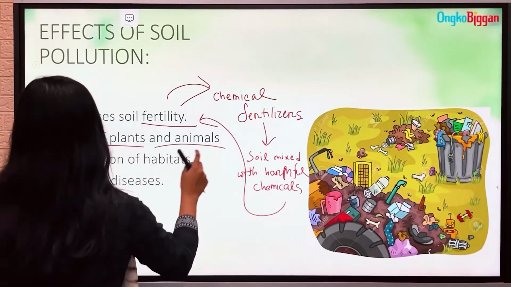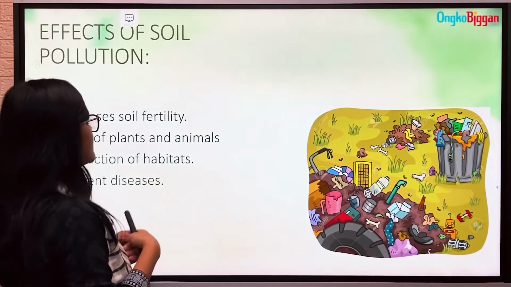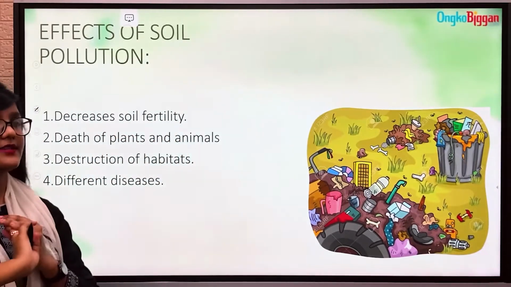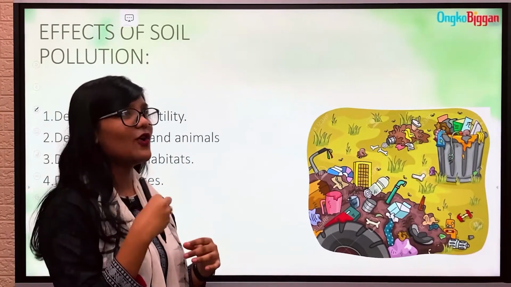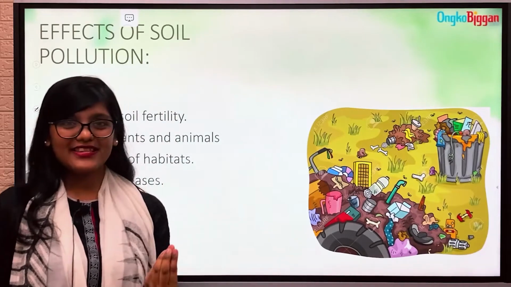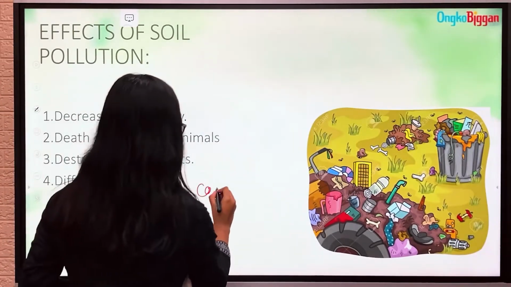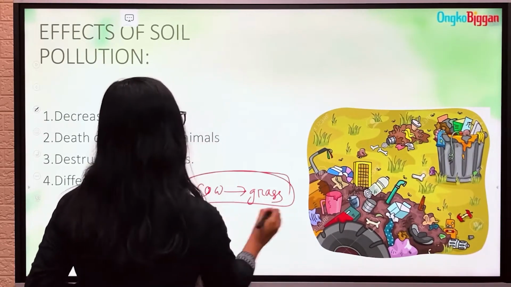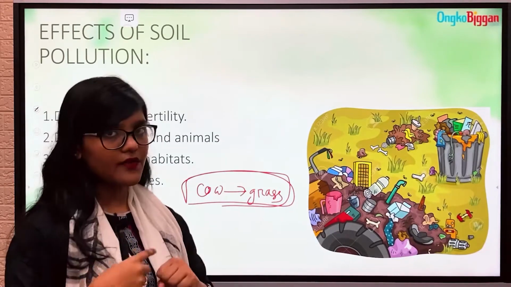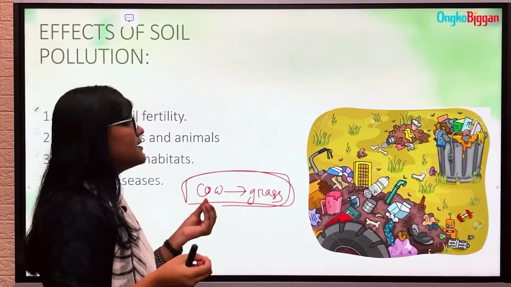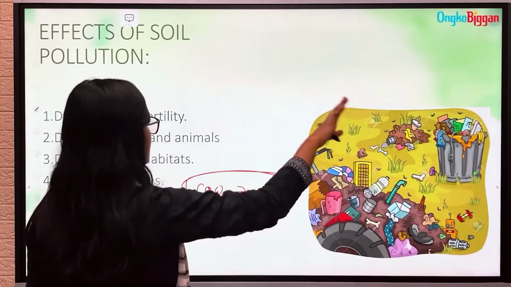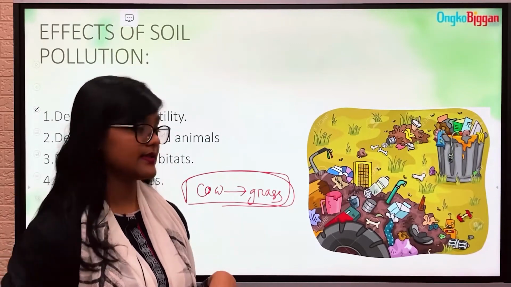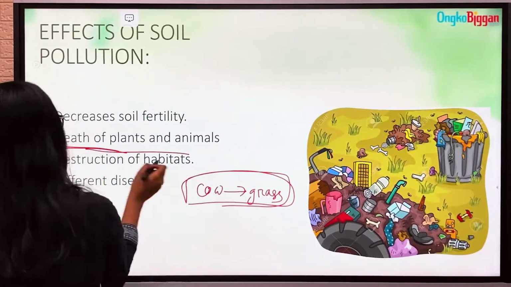Then death of plants and animals. There are several plants and animals which depend on the soil for their living, for their habitat, also for their eating, for their food. Like a cow lives on grass. So when the soil is polluted, the living organisms which are dependent on the soil are affected, and thus it also causes death.